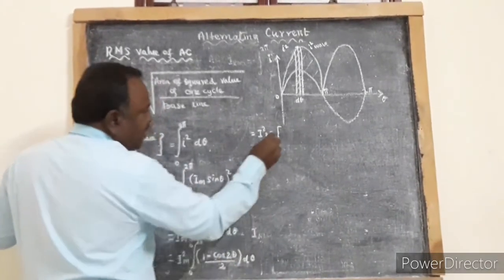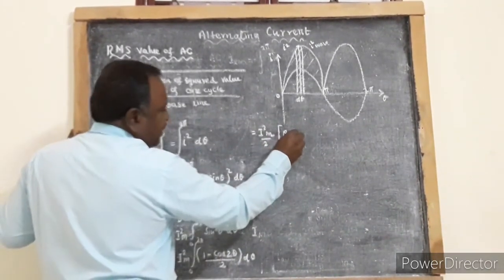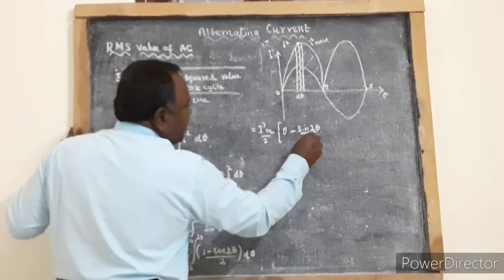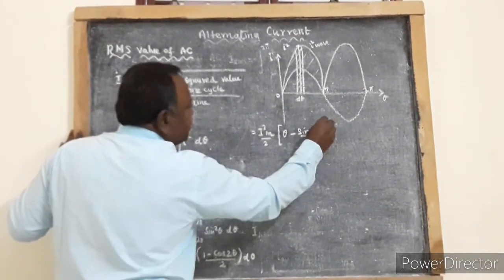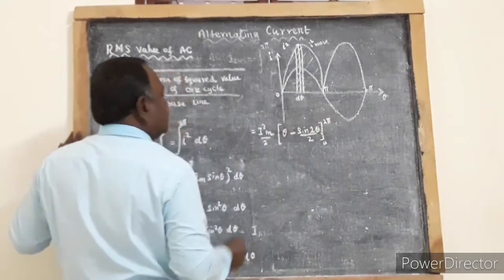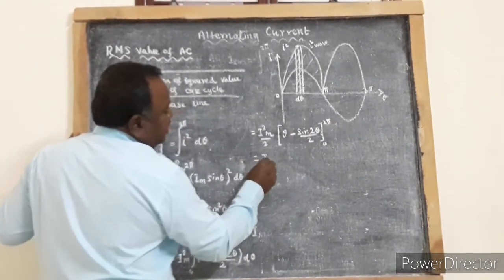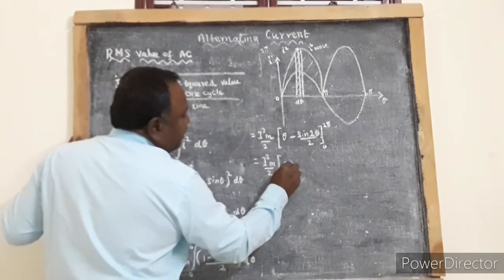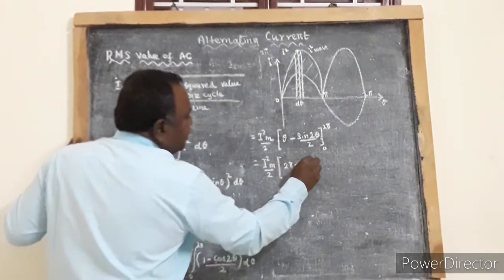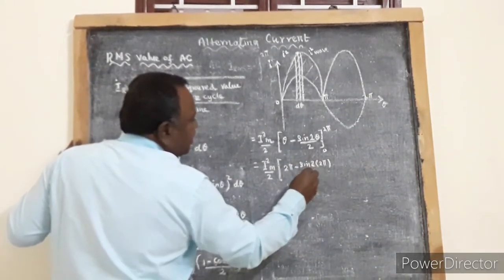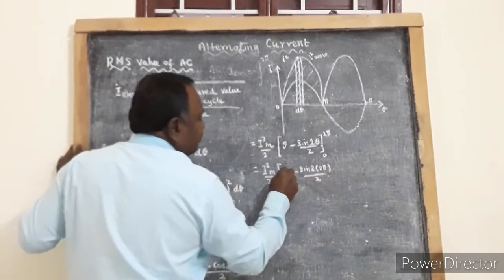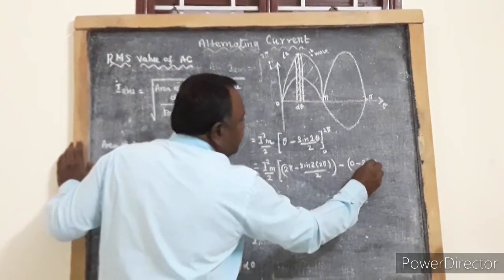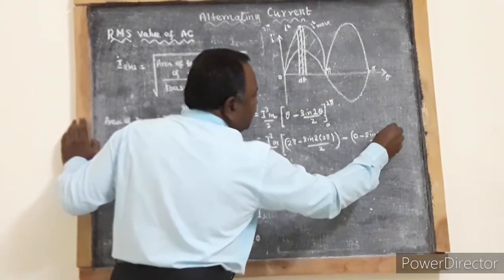When you integrate it, you will have theta minus sin 2 theta by 2 between the limits 0 to 2 pi. So applying the limits, I square m by 2 into [pi minus sin 2 into 2 pi by 2] minus [0 minus sin 2 into 0 by 2].